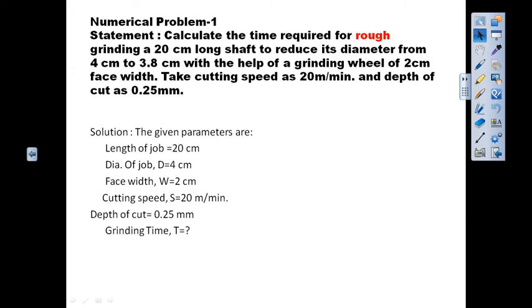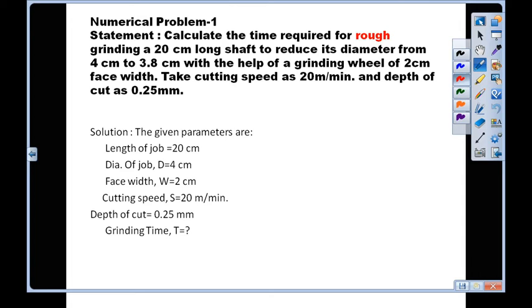Now I will take one numerical to understand this operation. I am reading the statement.